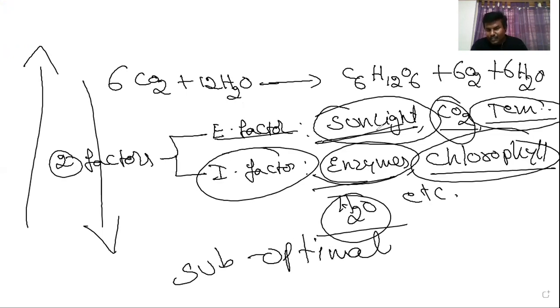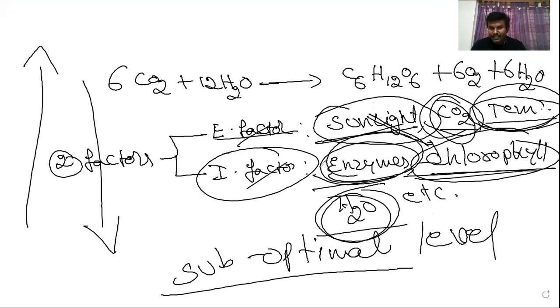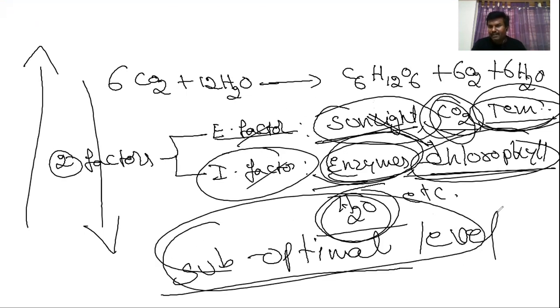Sunlight should not be increased, carbon dioxide content should not be increased, temperature should not be more, enzymes should not be more. Enzymes must always be maintained. Chlorophyll is damaged if sunlight is more. If sunlight is more, water will be evaporated. So all should be at the optimal level. These external and internal factors should be available to the plants at the optimal level. Then only the rate of photosynthesis is effective. About this topic, we will now see more and more information.